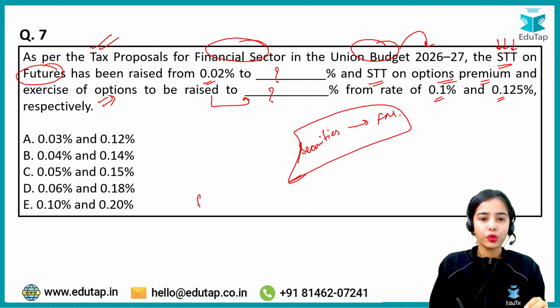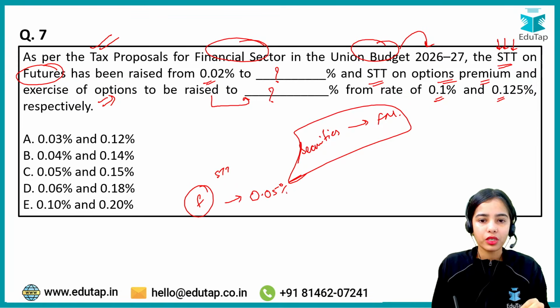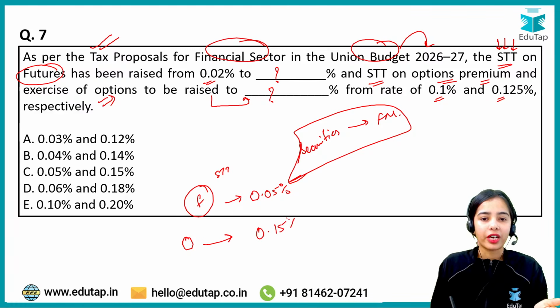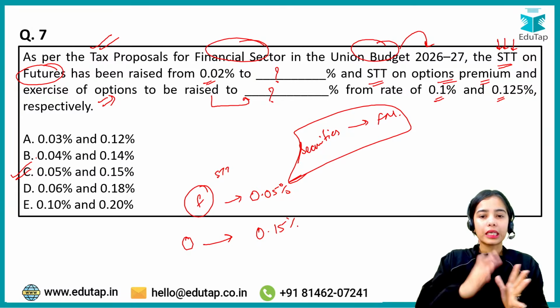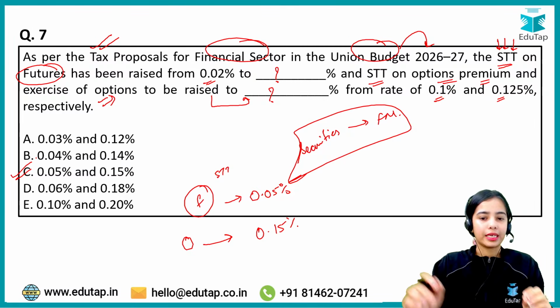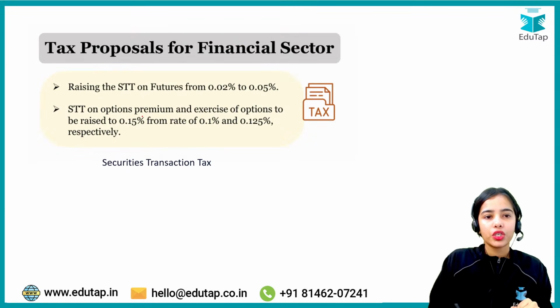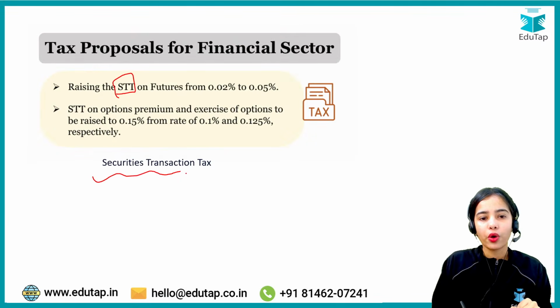So basically for the futures, the STT has been increased to 0.05%, and for the options the STT has been increased to 0.15%. So there is the increase in securities transaction tax. These are the percentages that you have to remember. Okay, so this is the idea, that the STT, that is the securities transaction tax.